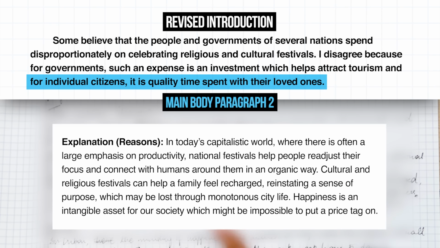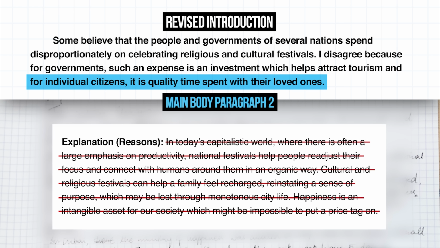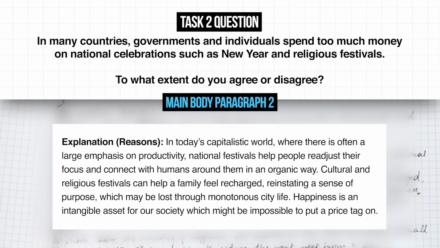Would you say that we would strike this last sentence out completely? Or I would strike the entire paragraph out. What? The explanation? Oh, whoa, okay. There's too much going on. Okay. Touched too many things and went too wide? Yeah. Okay. Yeah. So this is your main issue. So this is why I'm being really, really critical. No, you're right, yeah. So again, if we go back to the question, individuals spend too much money on national celebrations. Do you agree or disagree?